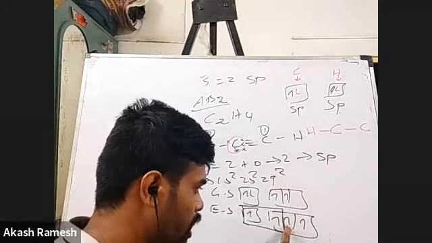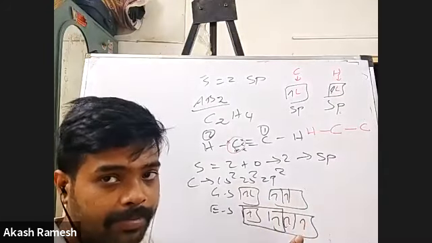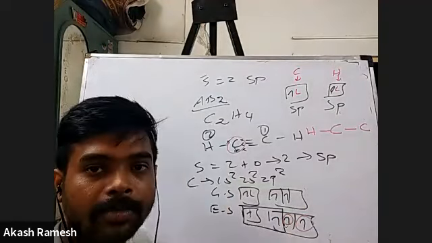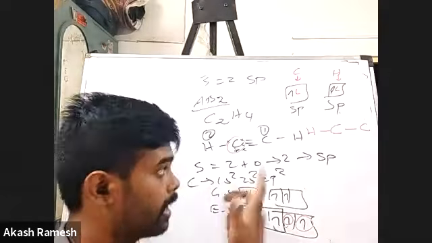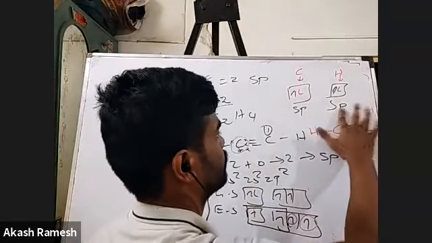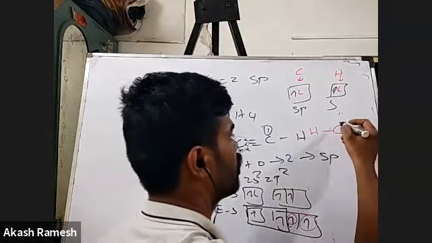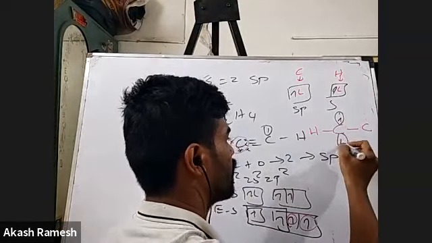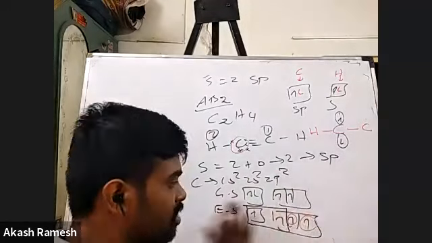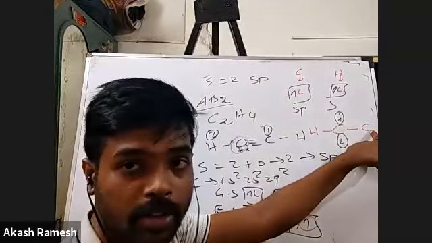I can easily account for it. You can see that there are two more unpaired electrons even after hybridization. These two electrons which I'm talking about, this and this, right? So how will I go about it? It is like this: I would have one electron in a p orbital, another electron in another p orbital. Same goes with that carbon atom also. For that carbon atom also, the same thing would have happened: sp hybridization, and there will be two more unpaired electrons for that carbon atom also.